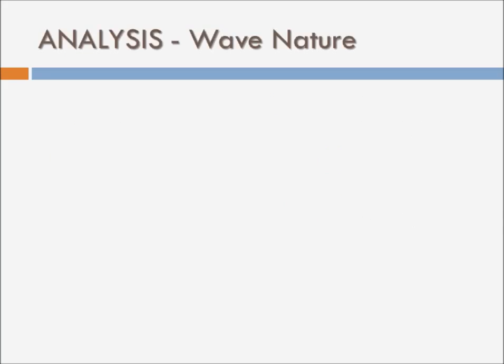So let's analyze the wave nature first. I said that electromagnetic radiations are basically waves, and a wave is nothing but a regular disturbance in space which is accompanied by transfer of energy. The easiest way to visualize a wave is to picture the sinusoidal pattern of the wave.